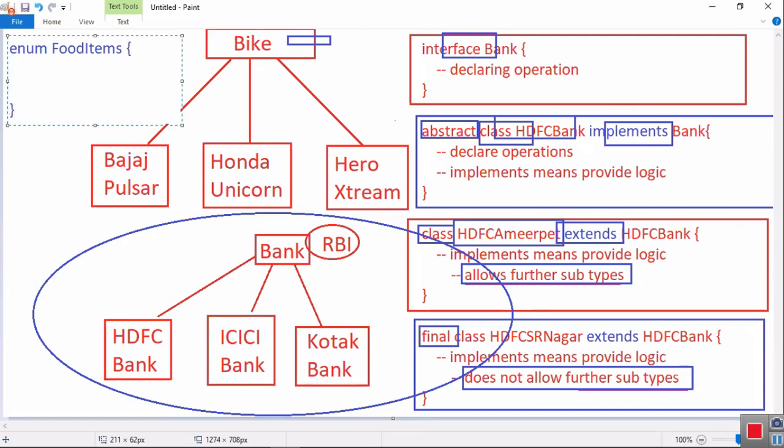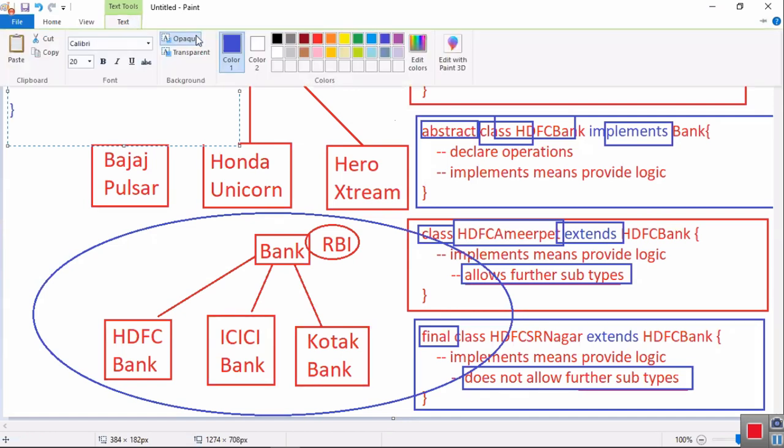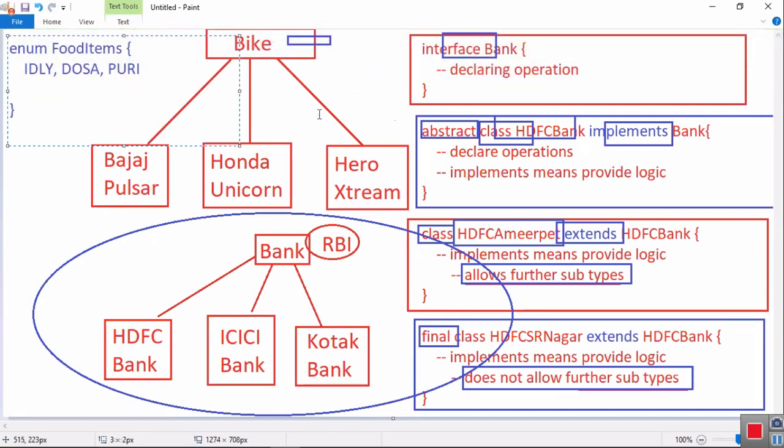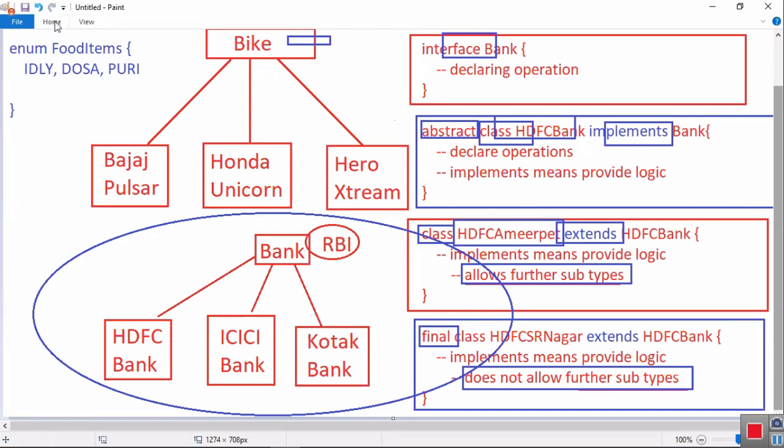Inside this enum, you must mention the names of the food items: idli, dosa, puri, vada. Whatever other foods you like, upma, pongal, all the food item names you can mention here.